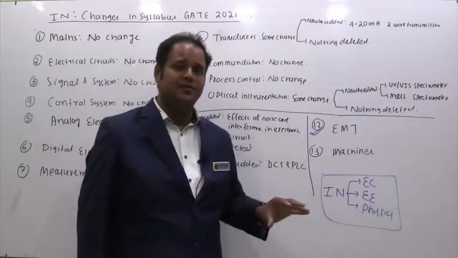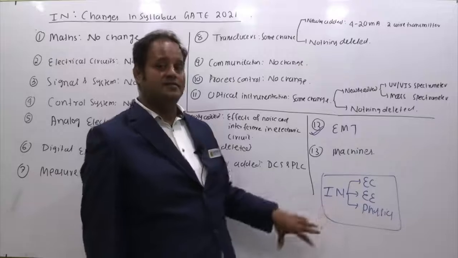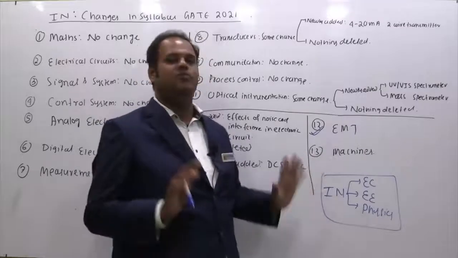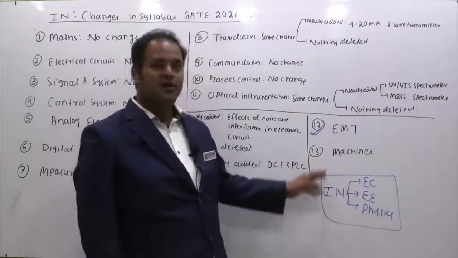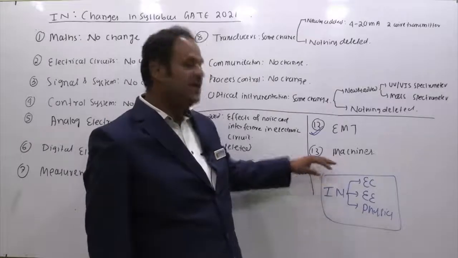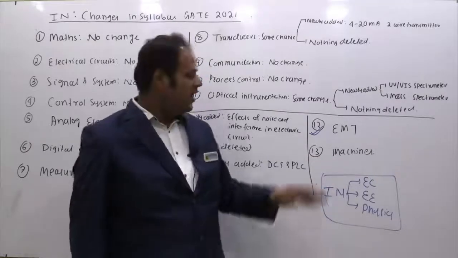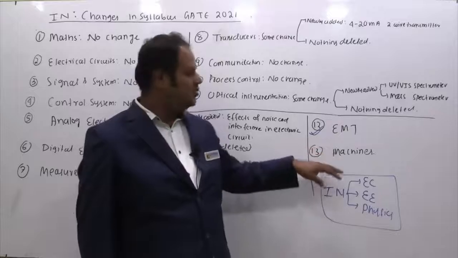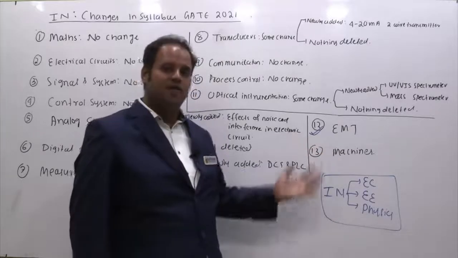Generally, if you see the electrical syllabus and the way they ask the questions, it is just a matter of 15 to 20 hours. 20 hours is more than enough. But machines is considered to be the king of electrical engineering, and it takes a good amount of time to understand machines and then to gain confidence.